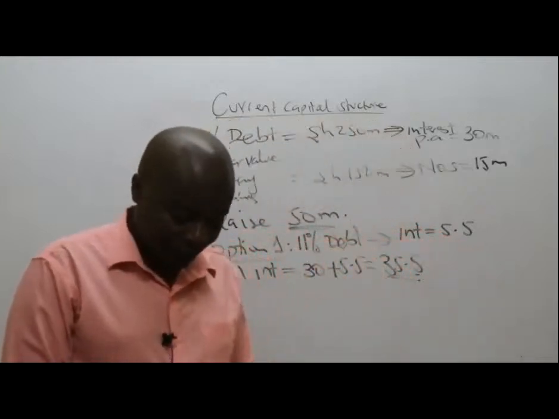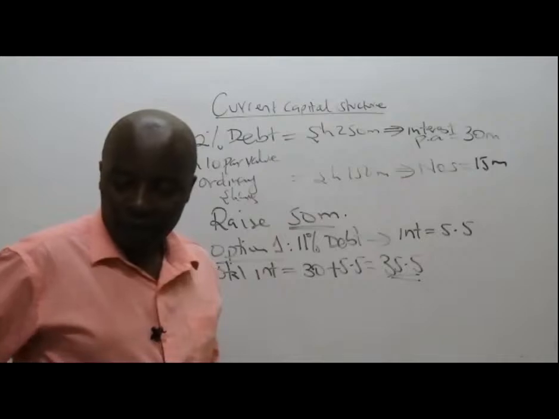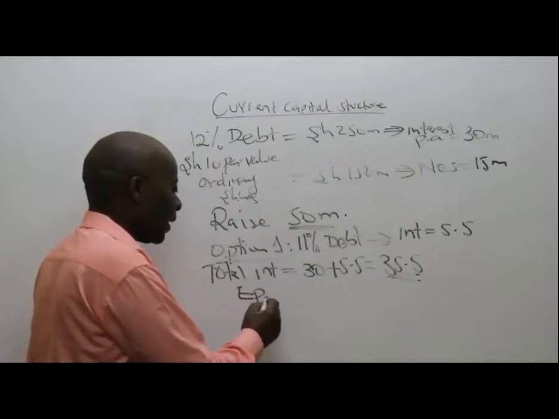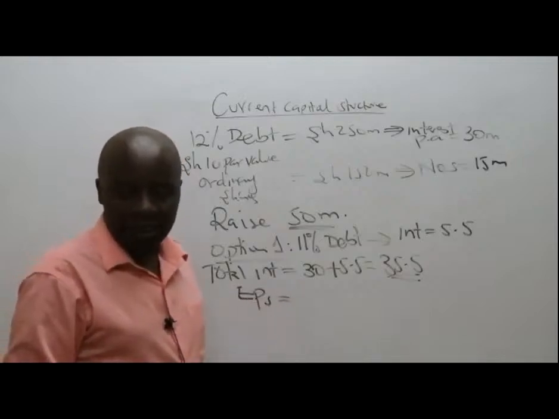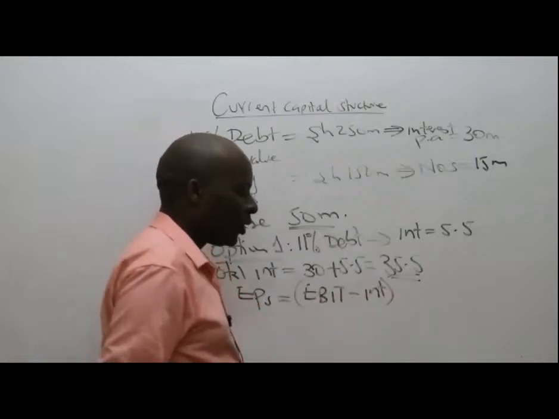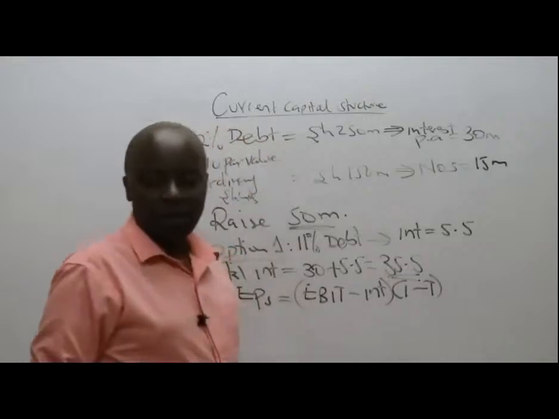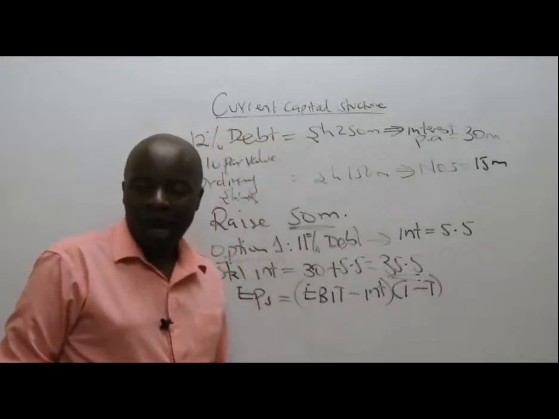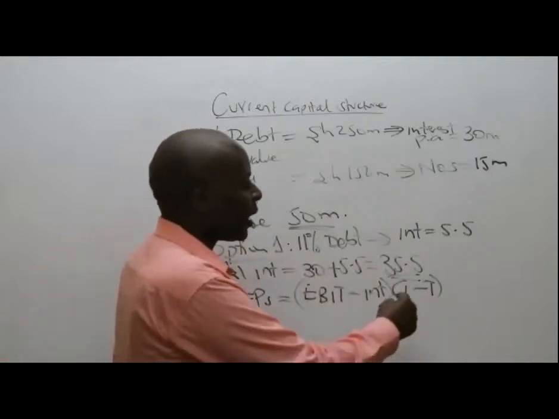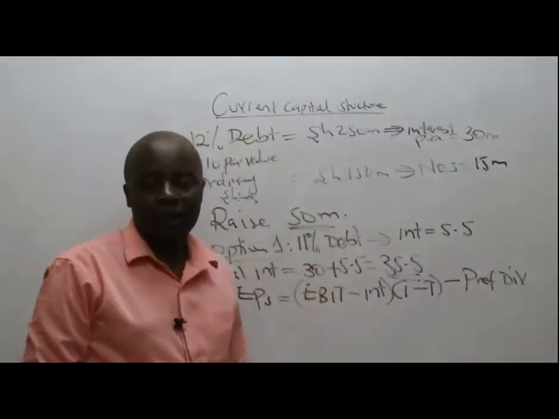Now, ladies and gentlemen, listen. In terms of indifference points, for us to be able to get our EPS, we normally take EBIT, you are right. From EBIT we subtract interest. After subtracting interest, we must deduct taxation. After that, before we start sharing these out to ordinary shareholders, we must subtract preference dividends.